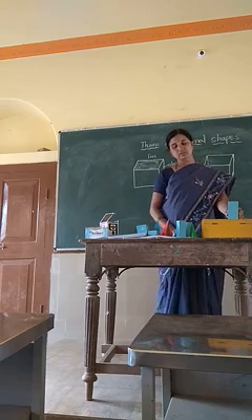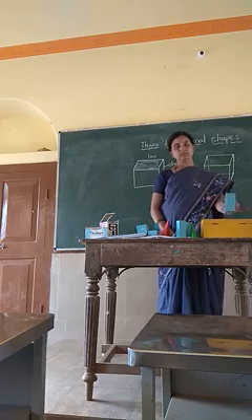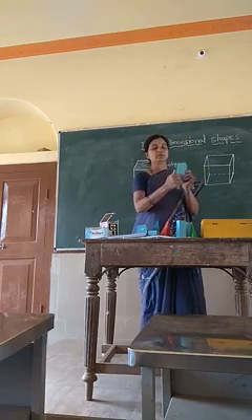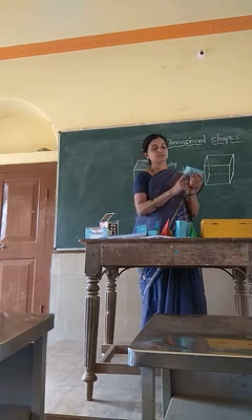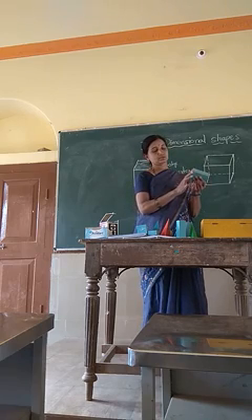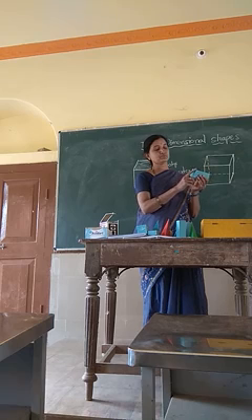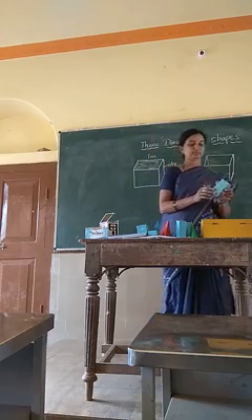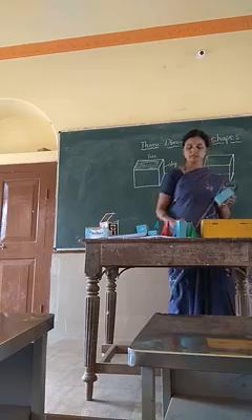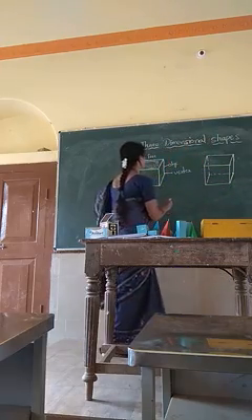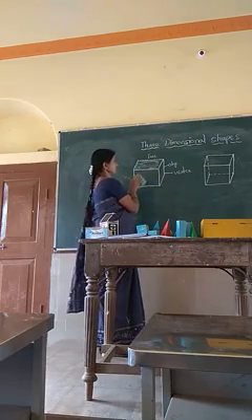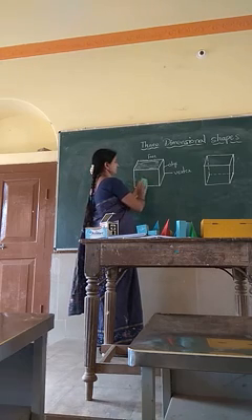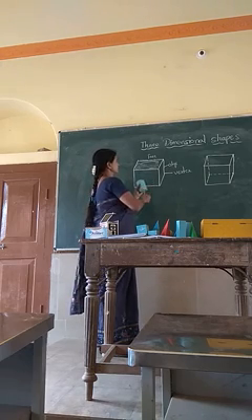What is the shape of this solid figure, children? This is rectangular in shape and its bases are, see the base, it is different. This is square in shape. So how many faces are there? What is the face, children? We are seeing, they have 3 dimensions. This is a face. Also these are the faces. 1, 2, 3, 4 and 5, 6 faces.